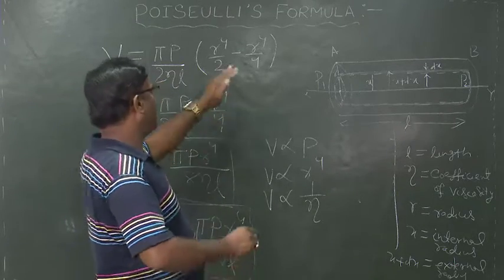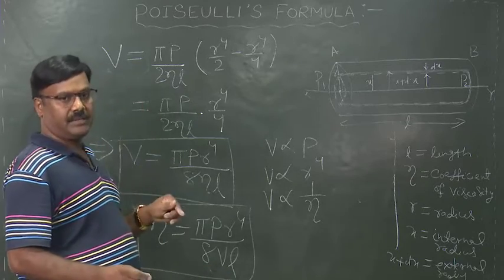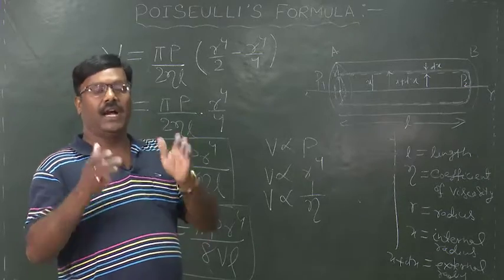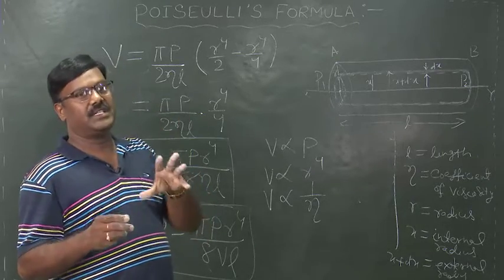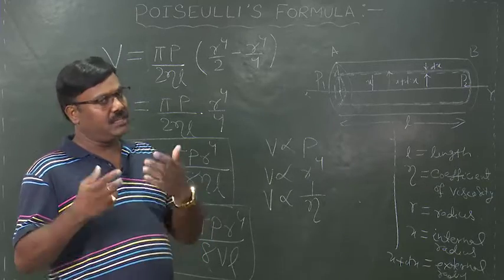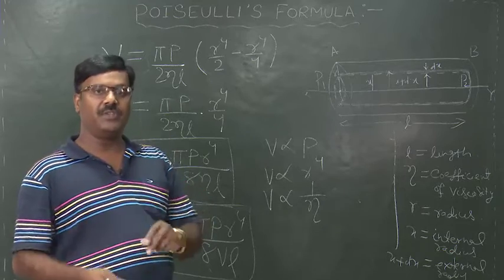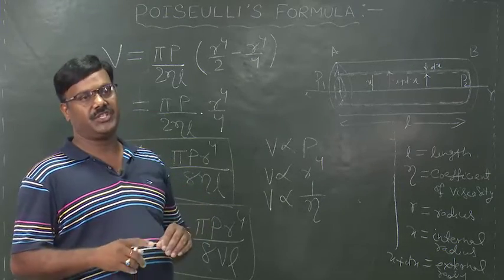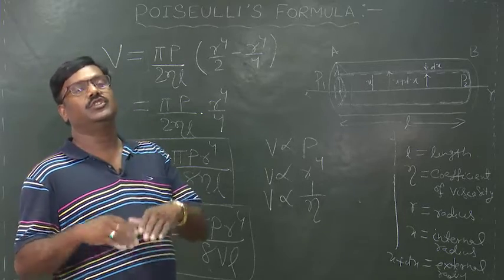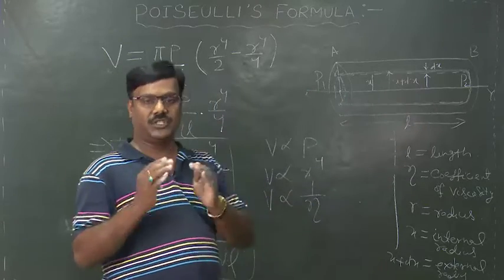Then step by step, to find V, we calculated dV, and for dV we calculated the velocity, and for velocity we calculated the velocity gradient. That velocity gradient is obtained from Newton's law of viscosity, and in equilibrium Newton's law of viscosity will be equalized with the force due to the pressure difference across the two cross sections of the tube.